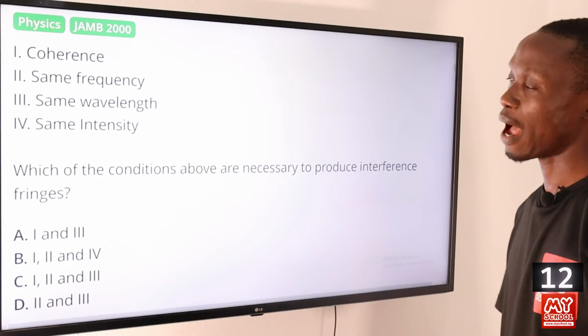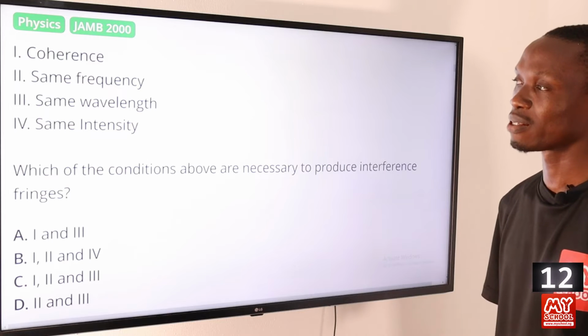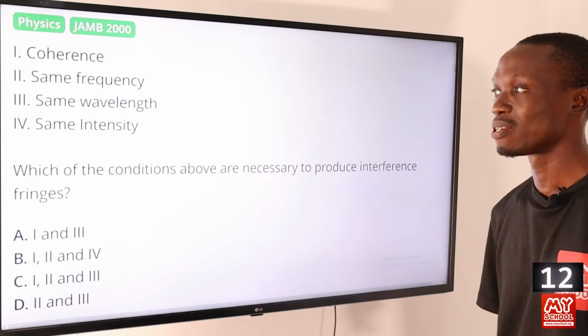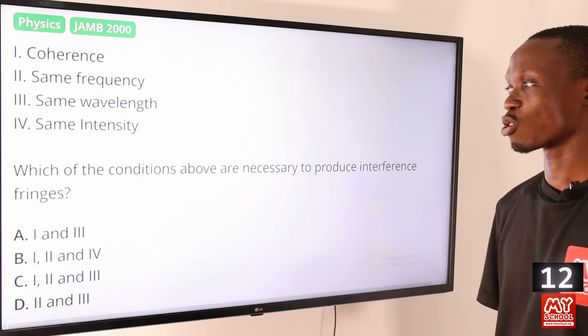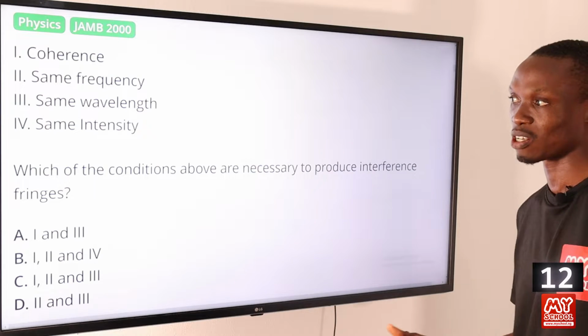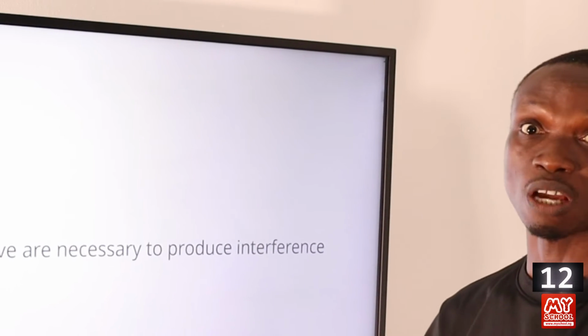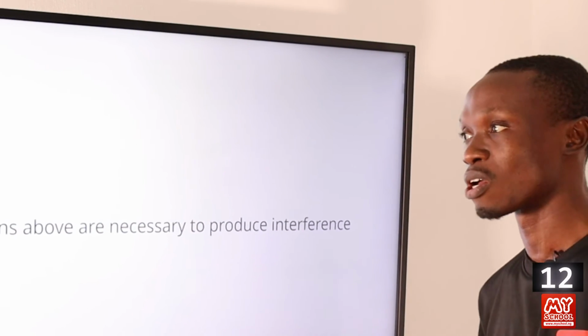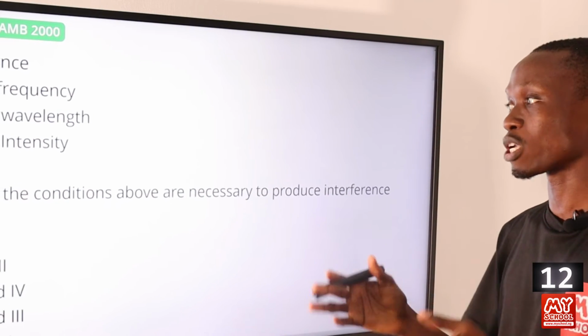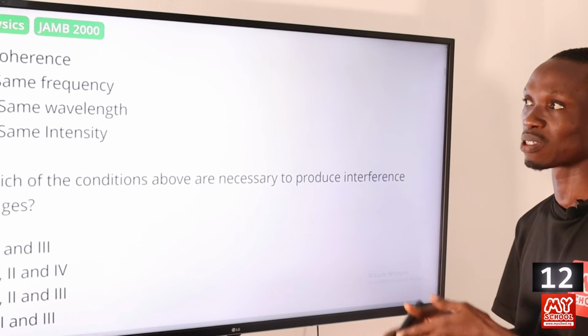Question 12. I, coherence; II, same frequency; III, same wavelength; IV, same intensity. Which of the conditions above are necessary to produce interference fringes? So what do we mean by interference? Interference is a phenomenon that occurs when the paths of two waves cross. So what are the conditions necessary to produce interference?